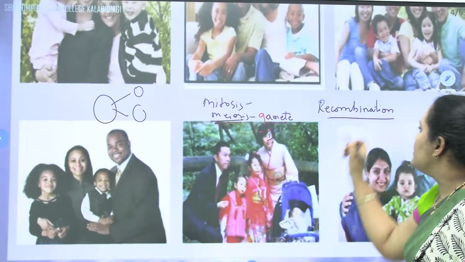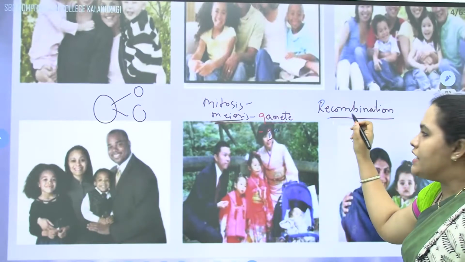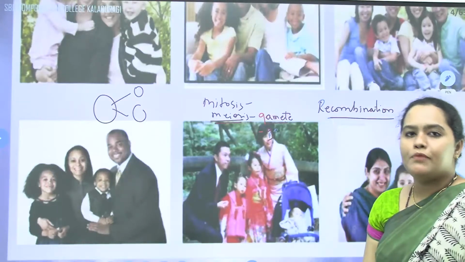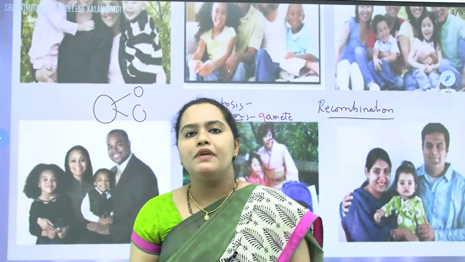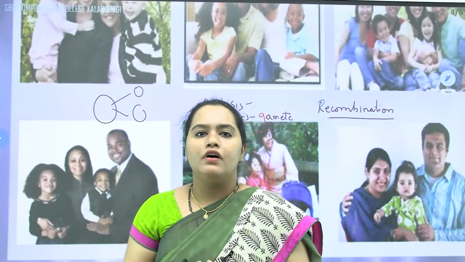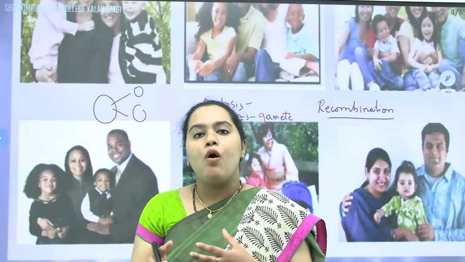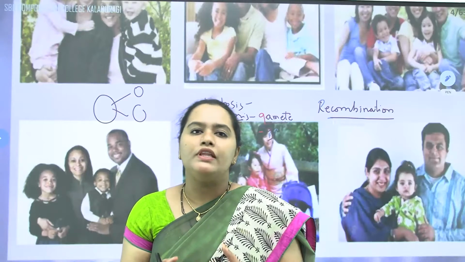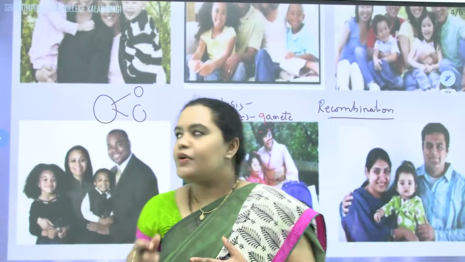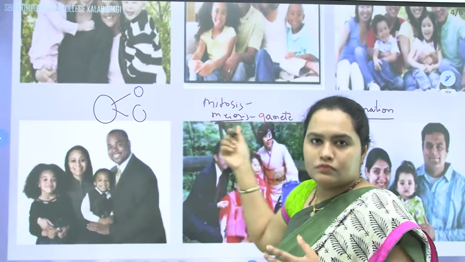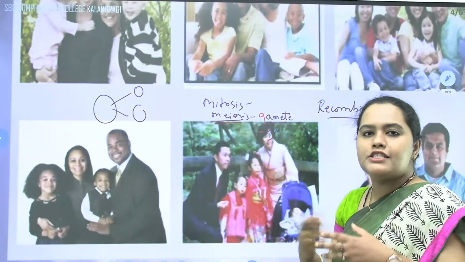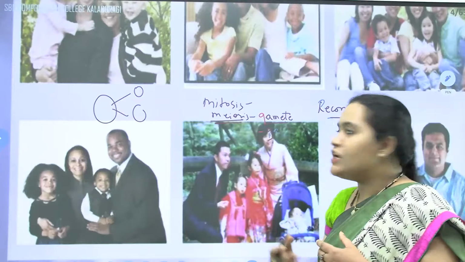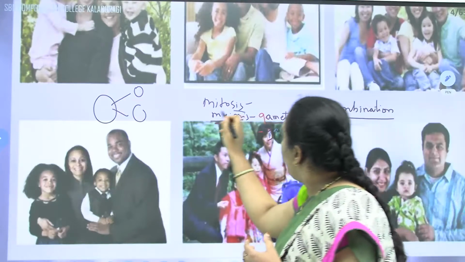That variation is because of the recombination happening during meiosis. Now, what is this recombination? Recombination means the linking of the DNA, the recombination of the DNA within the cell in the gamete. Because ultimately we have to evolve from a single cell, the zygote. So recombination will be there. That is what the variation is.